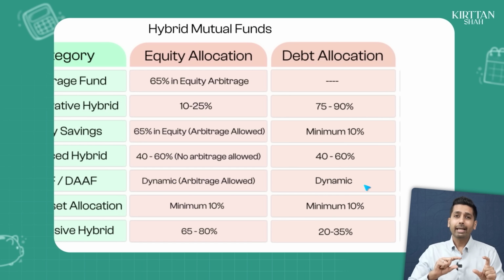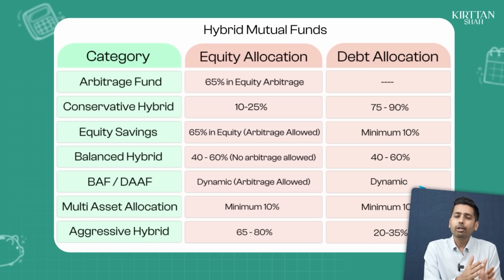That's how they increase and decrease their equity and fixed income allocation within the fund to make sure that the outcome to you is the best. So unlike everything else that we've seen so far, where they've given a value of how much needs to stay in equity and how much needs to stay in debt, over here you've actually left it to the fund manager to decide how much they think should be in equity or in debt.